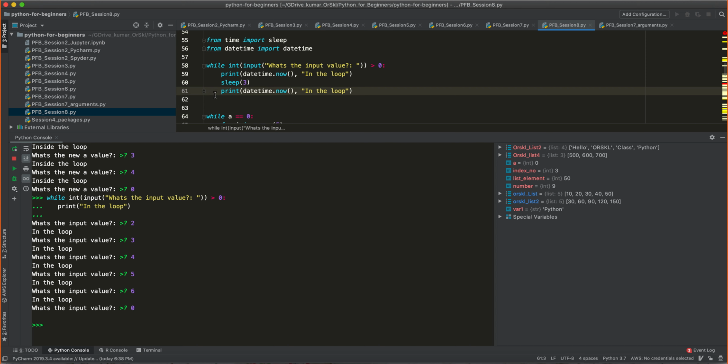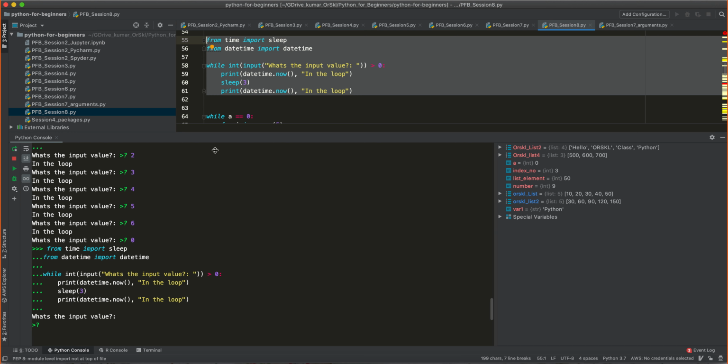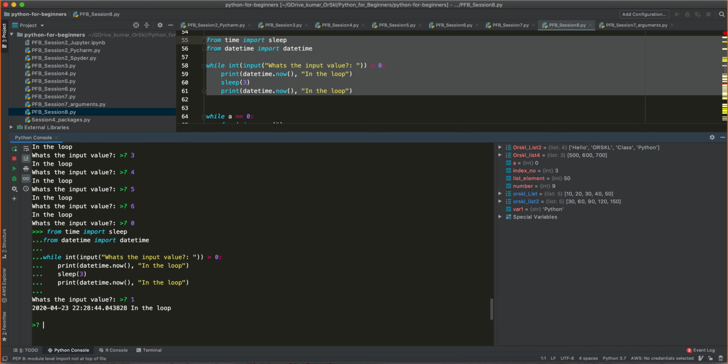Okay. So this is again important in the programming world, because in some situations you will have to halt your program for a second to wait for some response. So if that is the case, how do you halt your program? Sleep is your savior. Let's execute this and see what happens. Again, it is the same thing. I'm taking an input here first. Okay. So I would say 1 because 1 is greater than 0.